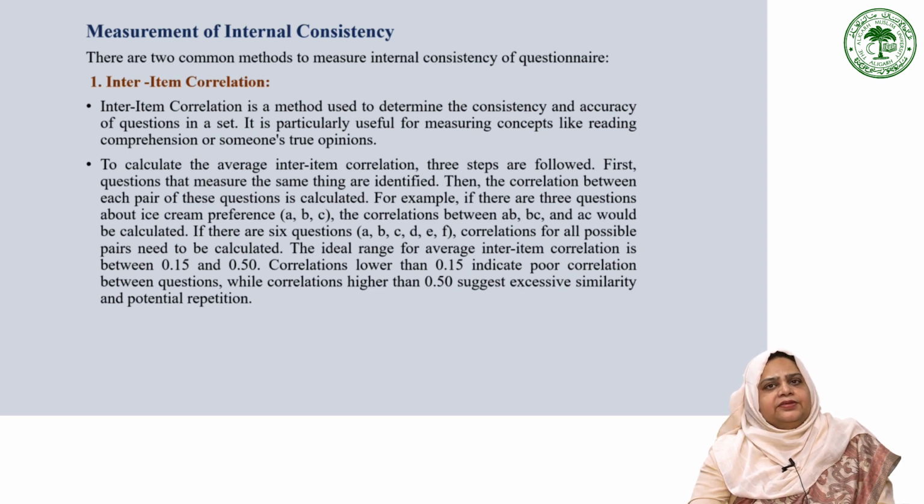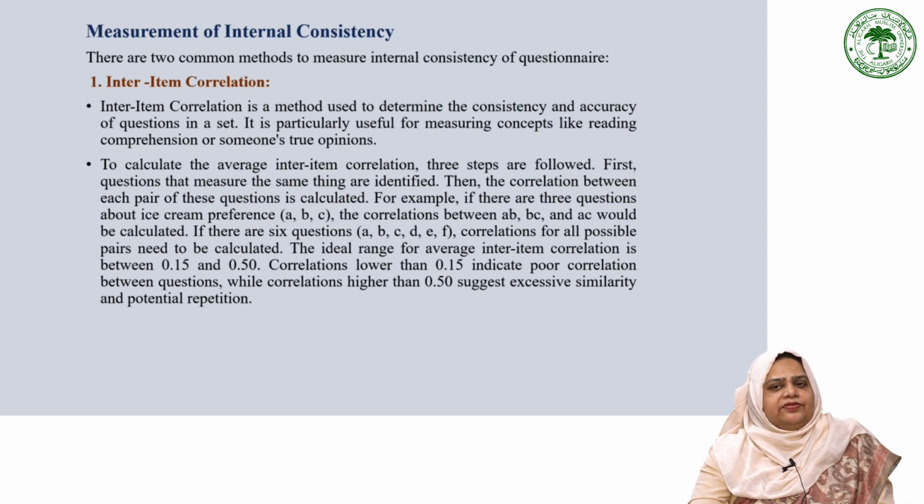First, we identify the questions that are intended to measure the same thing. Then we calculate the correlation between each pair of these questions. For example, if we have three questions about ice cream preference, we would calculate the correlations between AB, BC and AC. If we have 6 questions, we would need to calculate correlations for all possible pairs. Finally, we find the average of all these correlations.